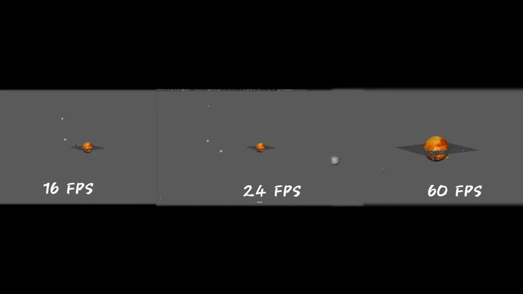Throughout my testing of 16, 24 and 60 FPS, I've identified that 24 frames per second would be the perfect option, as it allows me to convey animation smoothly without any stutters, and it also allows for fairly fast rendition times with reasonable file sizes compared to other ones.